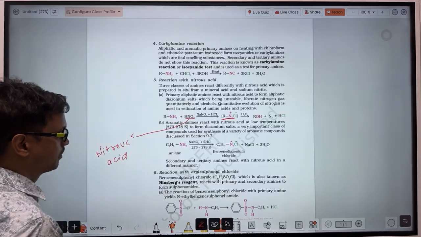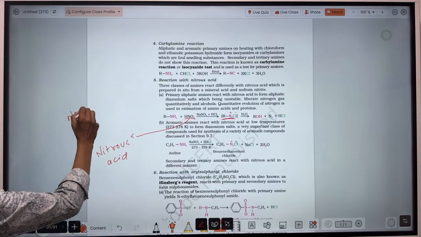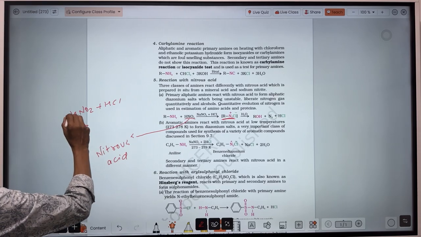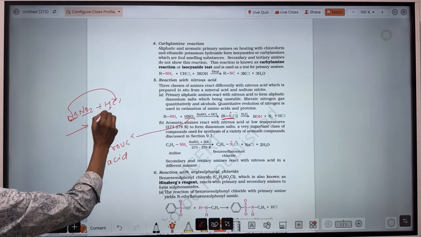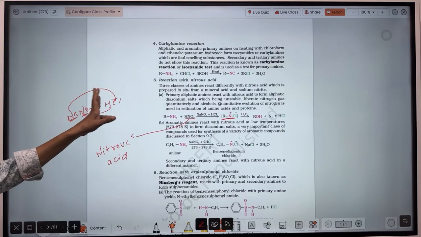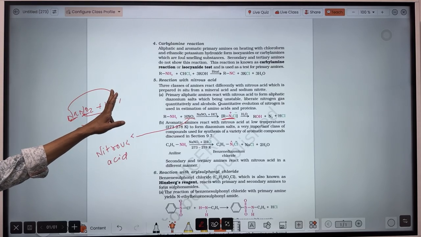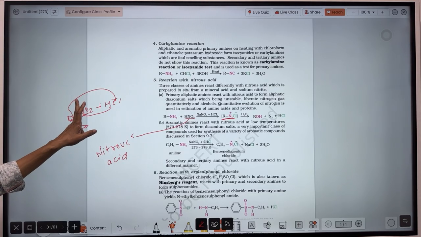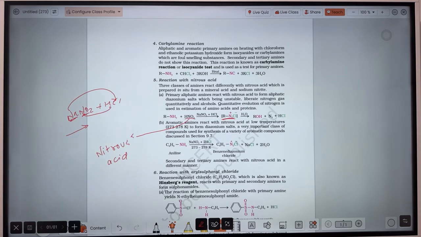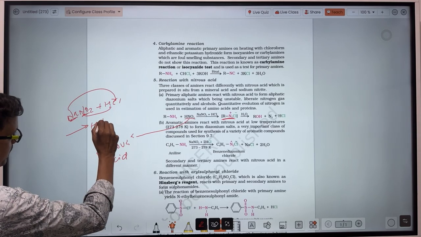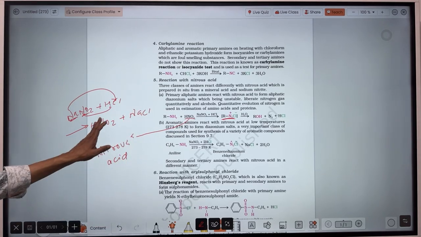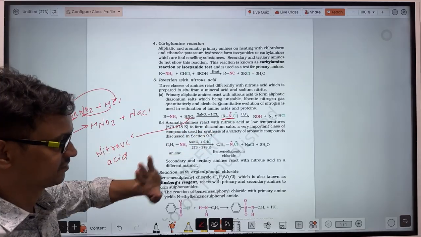And how has the nitrous acid been formed? By reacting sodium nitrite with HCl. Sodium combines with chlorine to form NaCl, and hydrogen gets combined to this NO2. Because sodium is positive, chlorine is negative. So sodium will combine with chlorine, and here NO2 will have a negative charge and hydrogen has the positive charge. So hydrogen will combine with NO2 and that will form HNO2 and NaCl. That's why HNO2 is formed by this one.